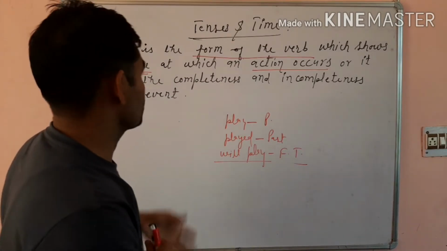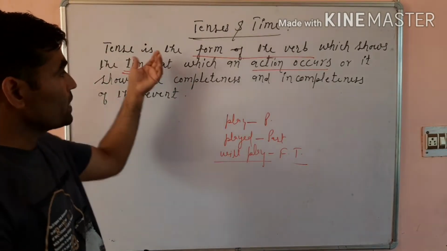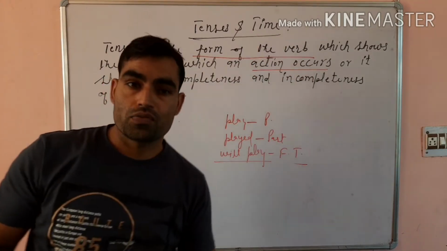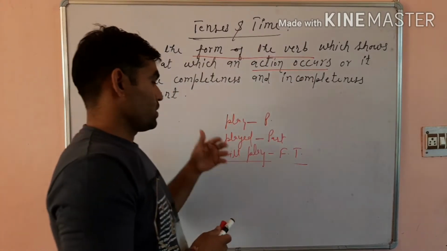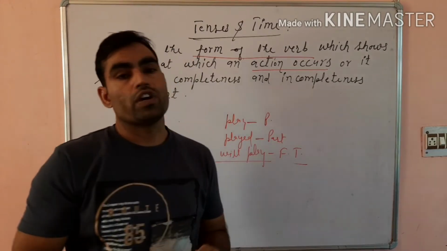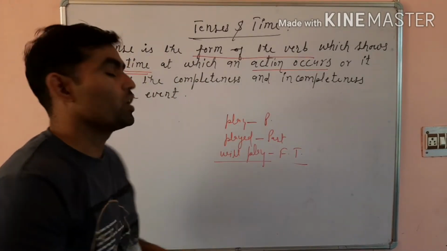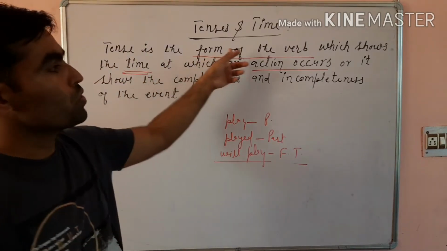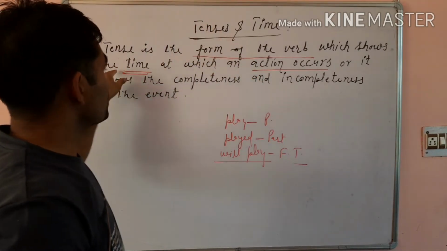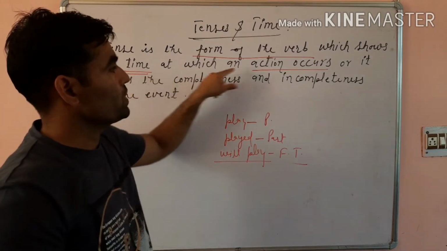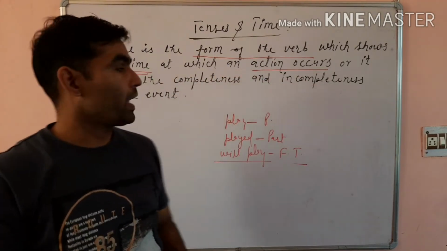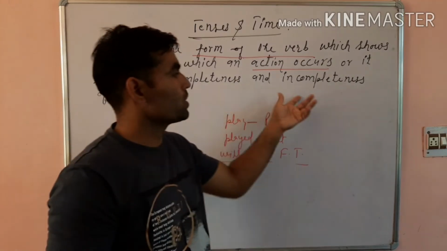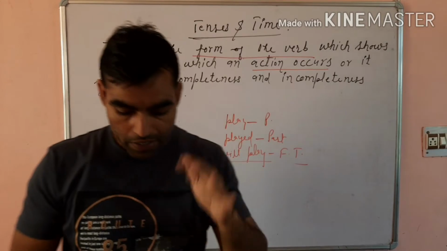So now let's discuss once again what tense is. Tense is simply the form of the verb, whether it is first form, second form, third form, fourth form, or fifth form of the verb. It shows the time at which an action occurs, or it shows the completeness or incompleteness of the event.